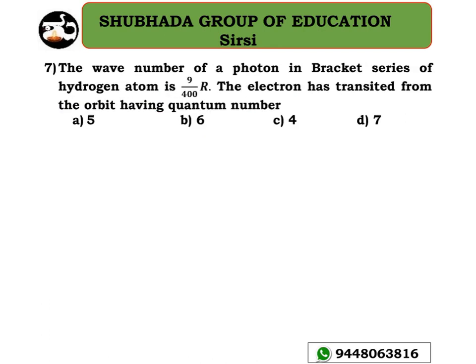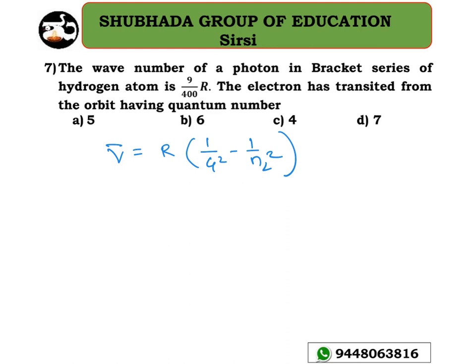The wave number of a photon in the Brackett series of hydrogen atom is 9R divided by 400. The electron has transited from the orbit having the quantum number? So you know that for the Brackett series, the wave number, 1 by lambda or mu dash, equal to R into 1 divided by 4 square minus 1 divided by n2 square.